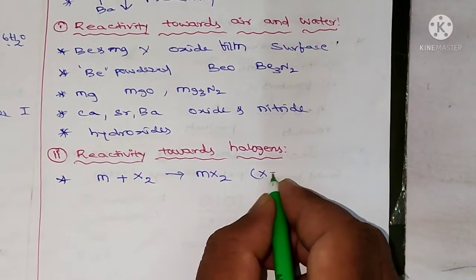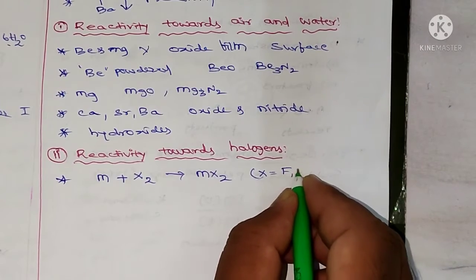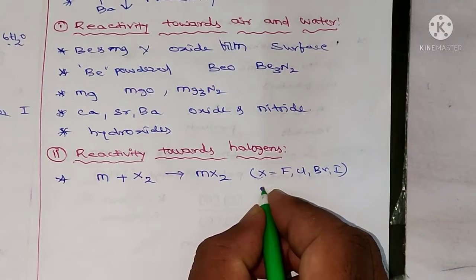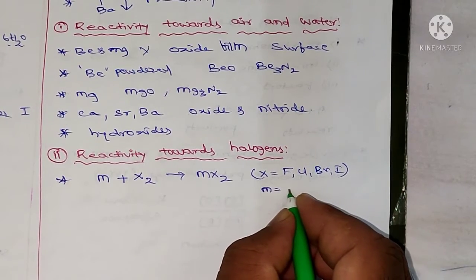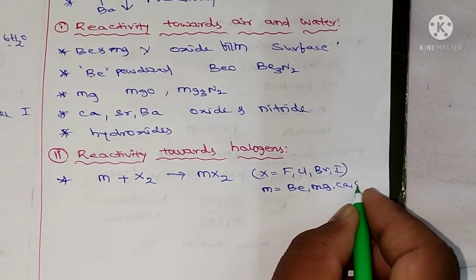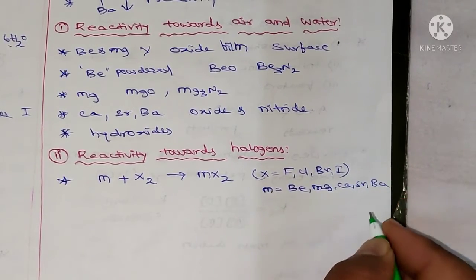Here X is fluorine, chlorine, bromine or iodine, and M is beryllium, magnesium, calcium, strontium or barium.